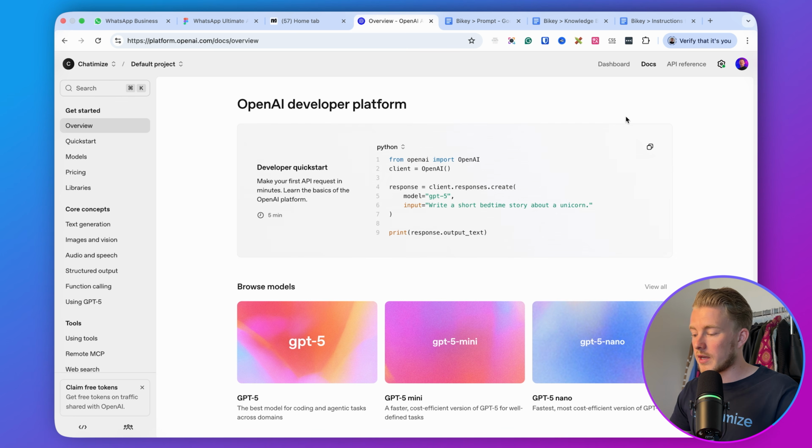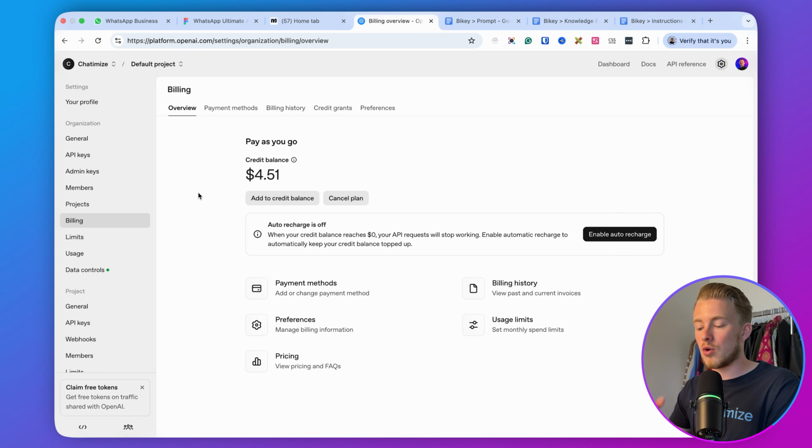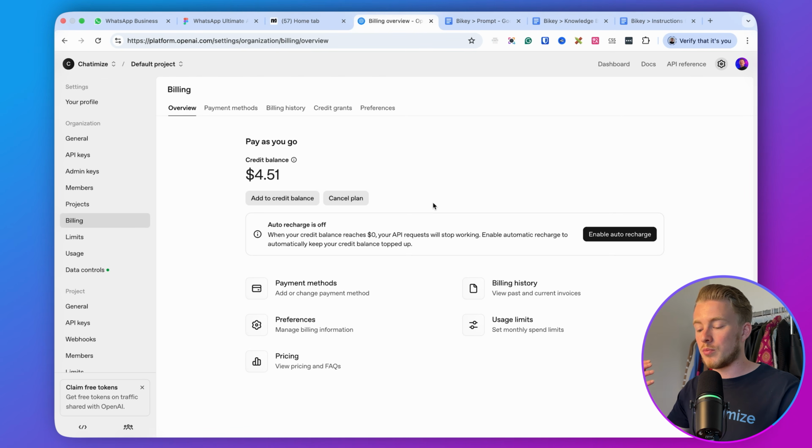And then that's working. What's important with your OpenAI account is that you go here to settings, and then go here to billing, and then here you add your credit card, and you also add some credit balance. What I usually add is at least $5, and I also recommend that if you're going to use this for your business, you set up auto recharging. That means that each time you don't have enough balance, OpenAI will automatically recharge your credit card, so you always have enough balance to basically run this. And in this case, if you just want to try this out, I recommend adding at least $5 as your credit balance. So that's OpenAI.